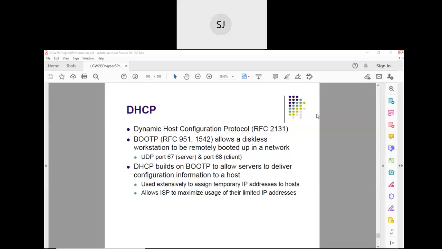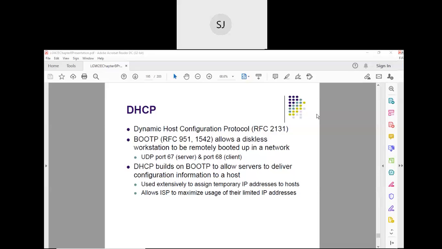See, normally for any host, whether it is in a LAN or a WAN, in order to communicate, it requires an IP address, right? Now assume, please listen carefully, that you have 10 machines in your laboratory. So what you can do is manually configure them. Configure in the sense you can assign IP addresses for the 10 machines.